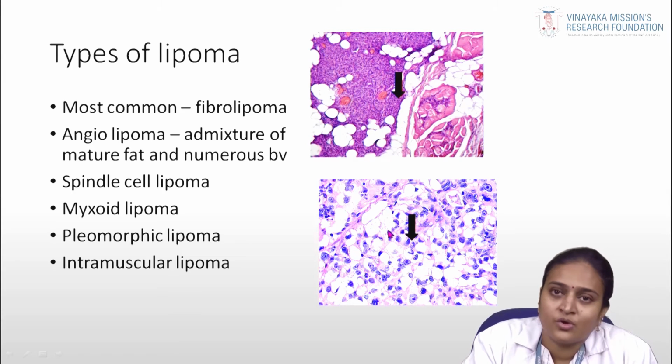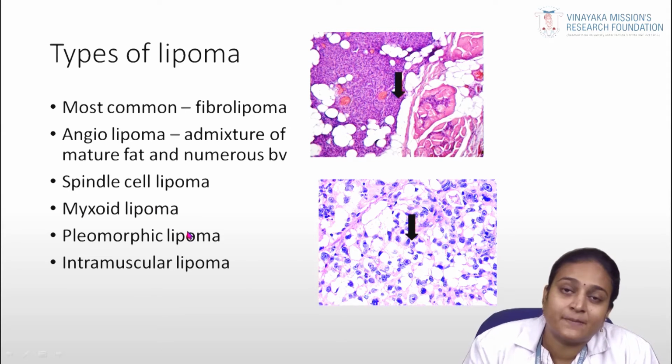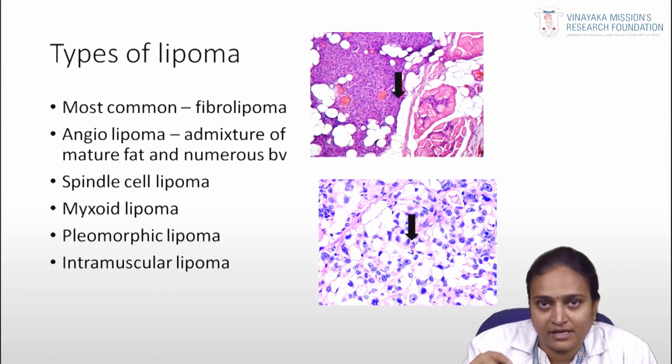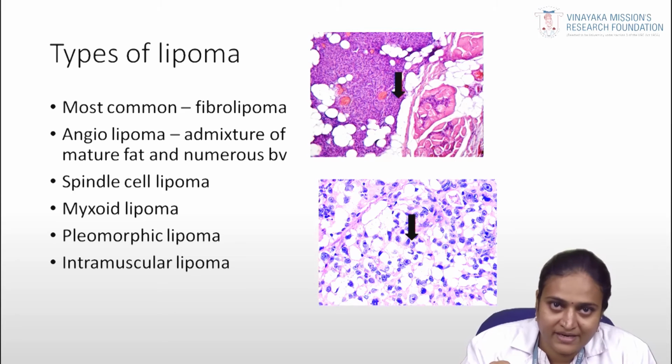Then there is myxoid lipoma, where along with myxomatous connective tissue you can see the lipomatous changes.